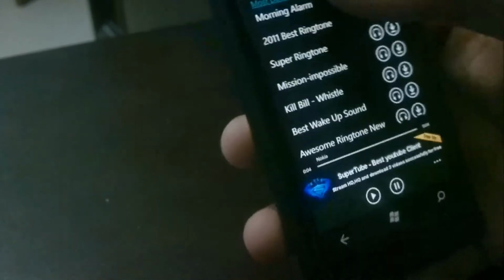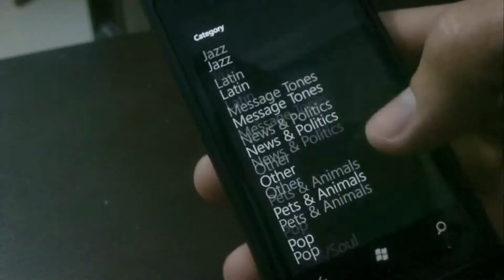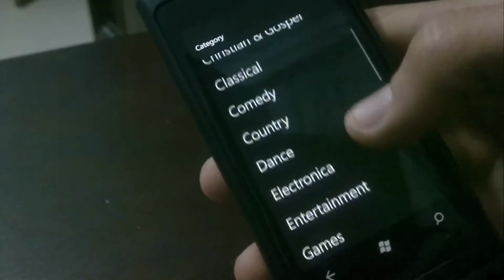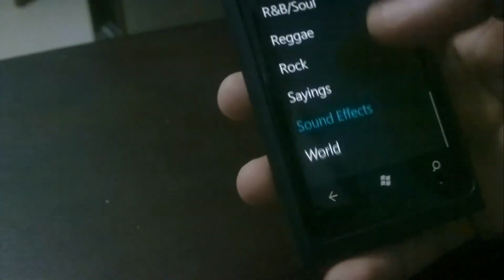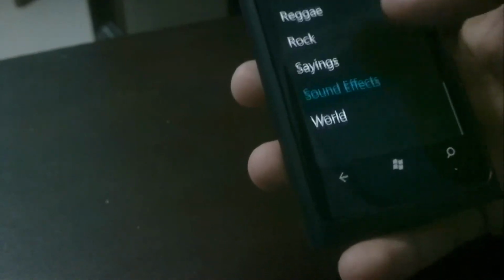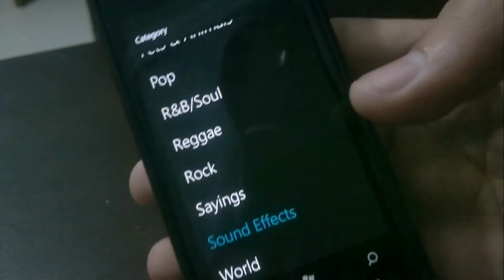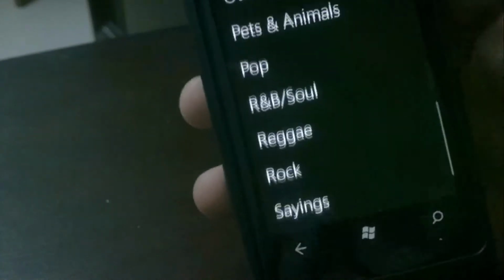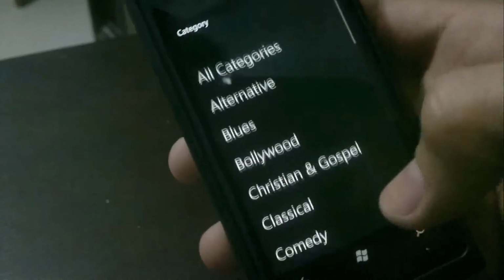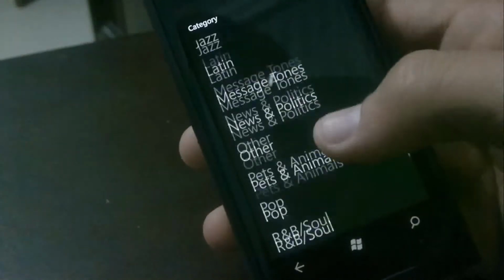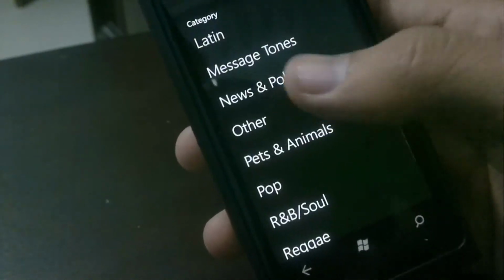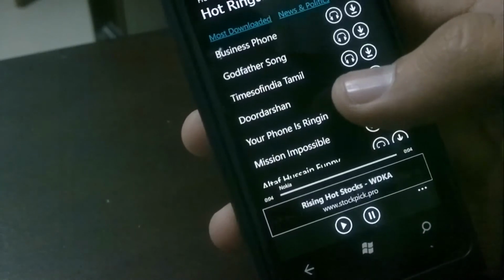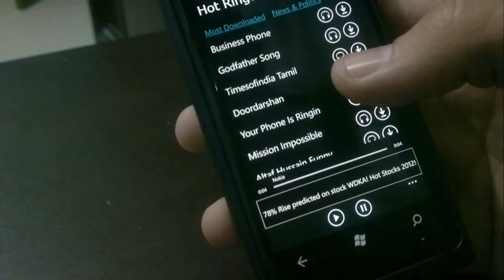You can search for them, or you can look under categories, they're also sorted by category. You have alternative, blues, Bollywood, gospel, classical, comedy, electric, R&B, reggae, rock. So you have a lot of options and lots of tracks to choose from, and Free Ringtones is a free app in the marketplace. So highly recommended if you want anything to change your ringtone other than the classic ringtones.